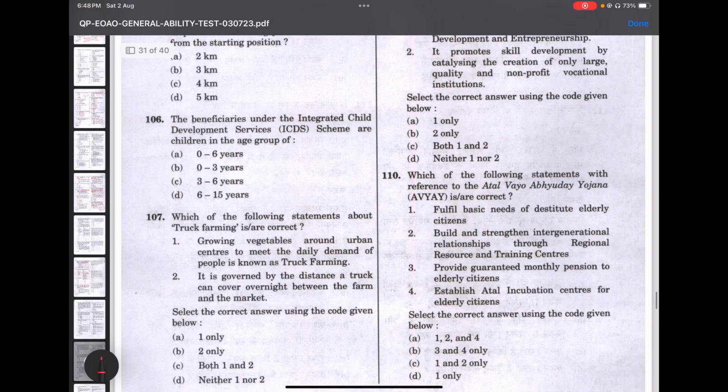So 106. The beneficiaries under the Integrated Child Development Services Scheme are children in the age group of, it's easy, 0 to 6. If you could read, you can find the answer. This scheme also benefits pregnant and lactating mothers between the age group 15 to 44. Remember that. And also adolescent girls up to the age of 18.